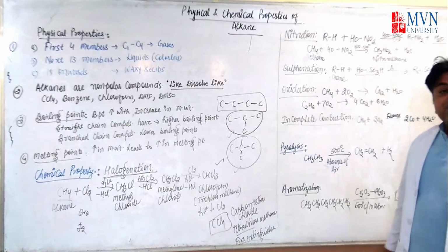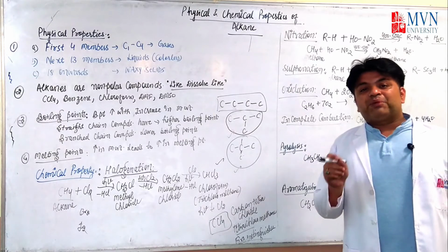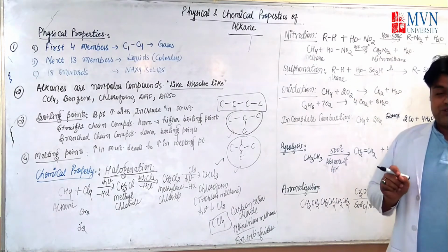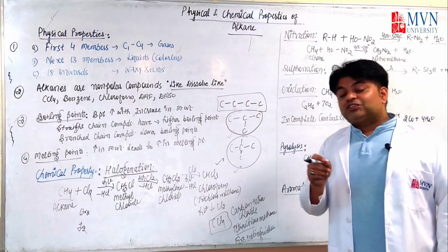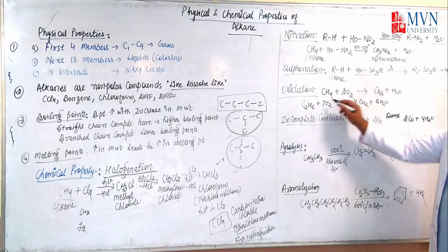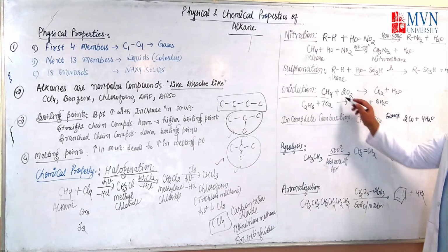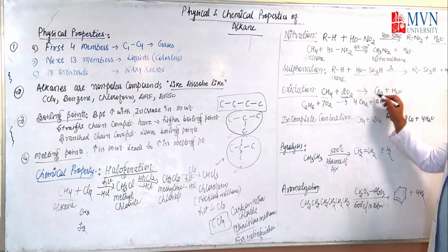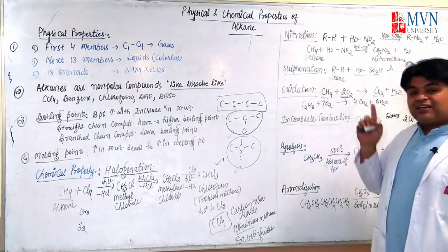Next term is oxidation. I told you there are two types of oxidation: complete combustion or incomplete combustion. When there will be complete combustion, means presence of oxygen is there, and it will form carbon dioxide and water. Here you see the example. This is an example of an alkane, CH4, methane. When oxidation is there, it will form carbon dioxide and water. Suppose the compound is a single carbon.